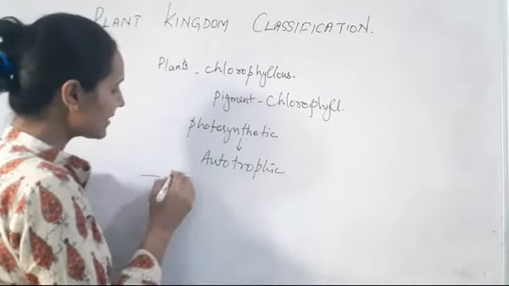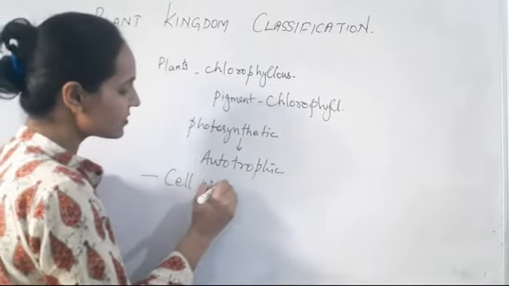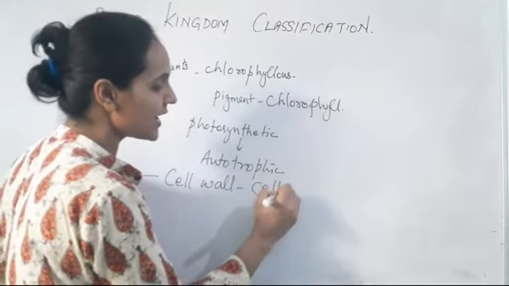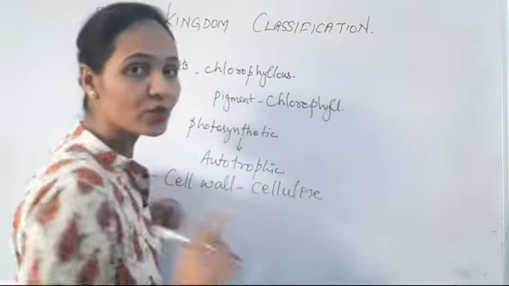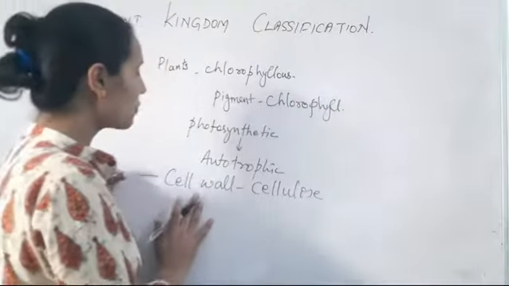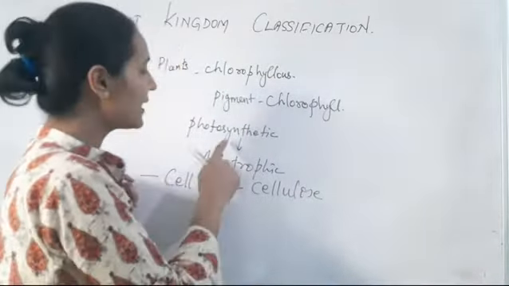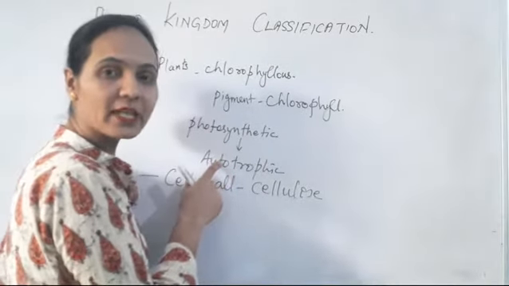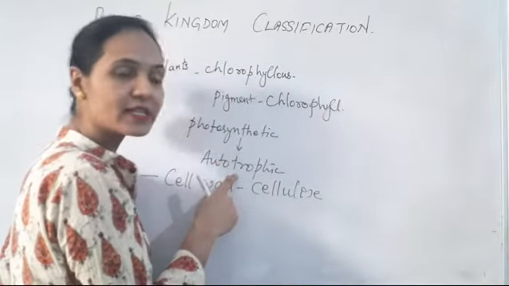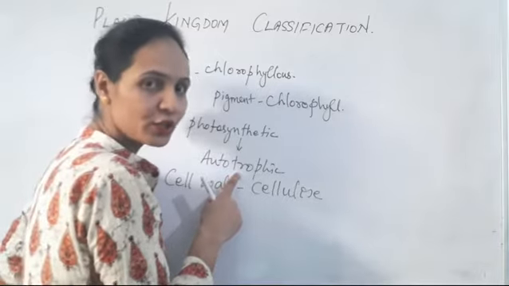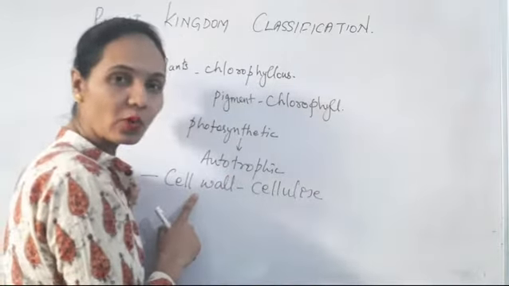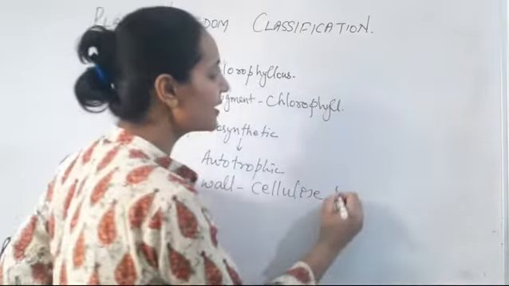The second characteristic feature is that they have a cell wall which is made up of cellulose. So plants are chlorophyllous. They contain a pigment called chlorophyll and they are photosynthetic. They can prepare their own food and they are said to be autotrophic in nutrition. Then they have a cell wall which contains cellulose and pectin.